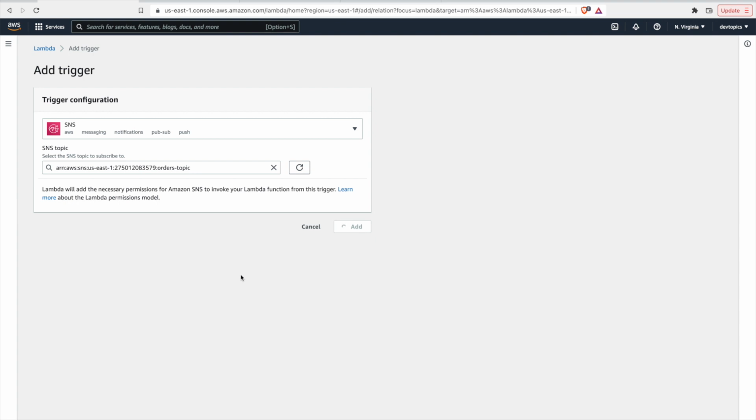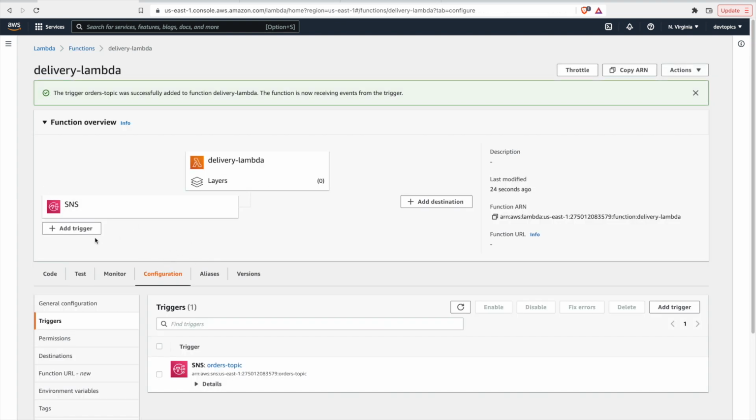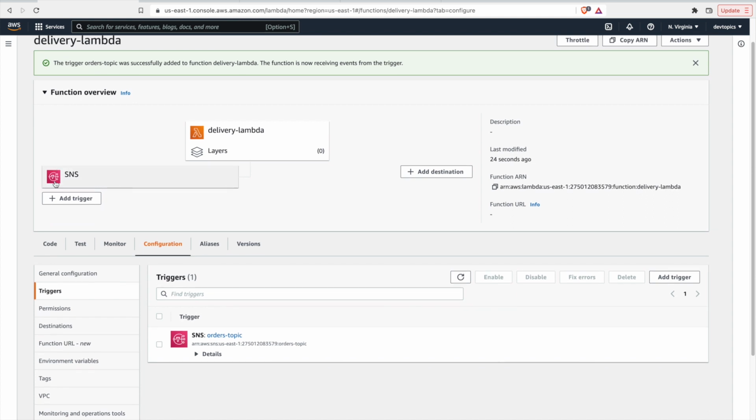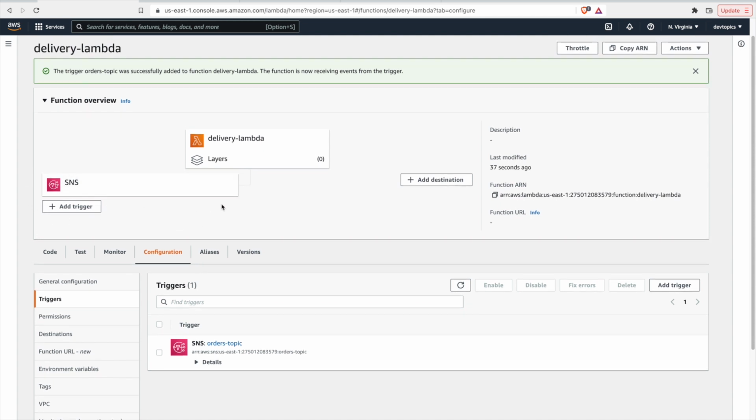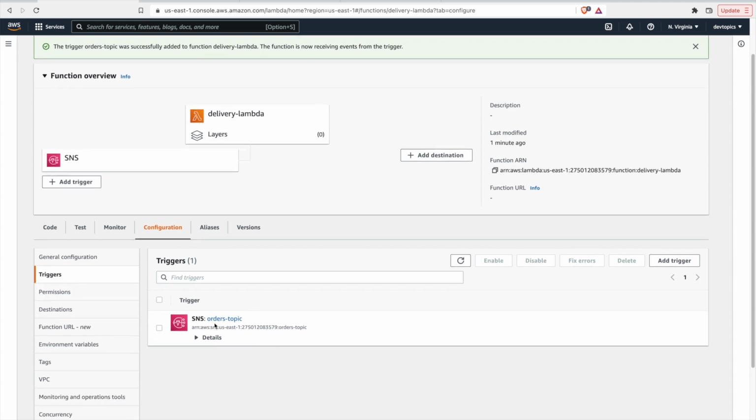So we'll hit add, and this handles automatically setting up permissioning. If you have a more complex use case with your SNS, you might have custom access policy permissions, so your Lambda might need to have different roles attached to it to be able to access your SNS. But I'm assuming if you know how to set those policies up, you also will know more in depth how to set your Lambda up with its permissions, with its roles. Okay, so it's subscribed. So this Lambda will get events. It'll consume events from orders topic.